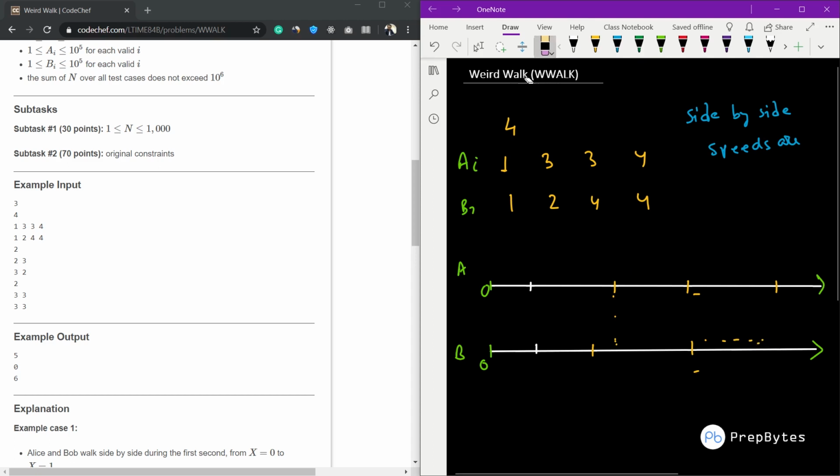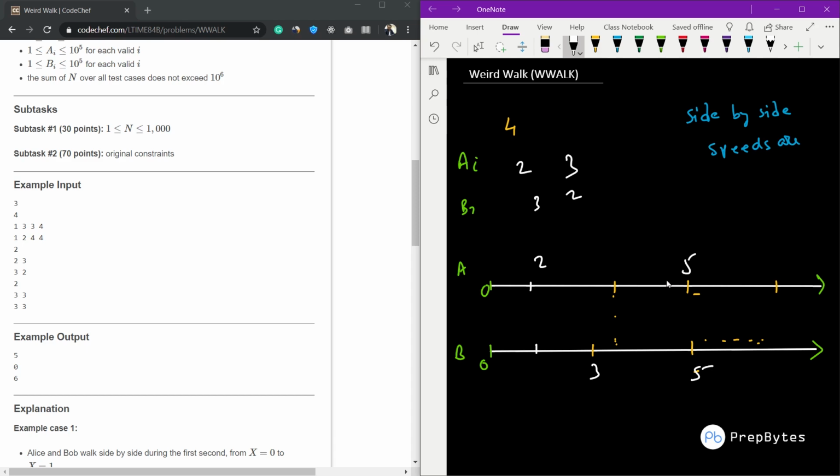Now for the next test case, it is given as 2 3 and 3 2. From 0, Alice moves to 2, but Bob moves to 3, so they are not moving side by side throughout and their speeds are also not the same. Now Alice moves to 5 and Bob also moves to 5. They reach the same point, but they are not moving side by side throughout and their speeds are also not the same. Therefore in this one there is no weird distance, hence the value is 0.